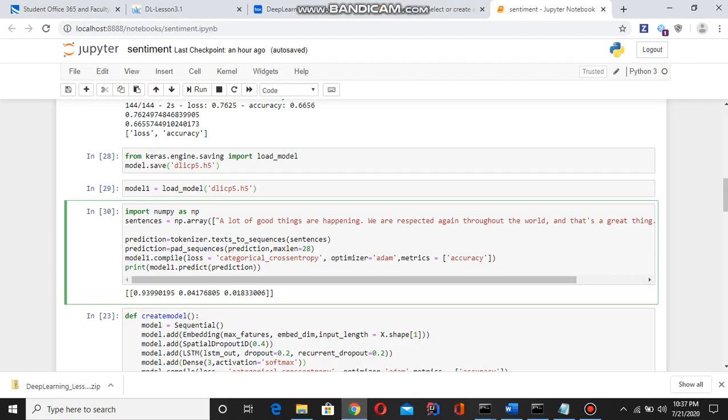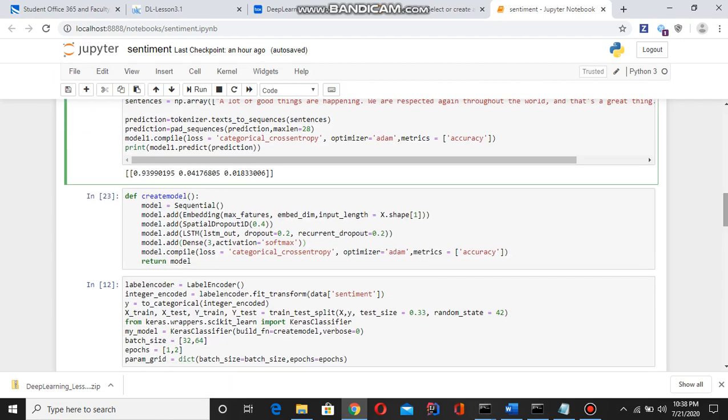After loading, we pass the sentence. This is a sequence of many words, and we pass it and try to predict whether that sequence of text is positive, negative, or what kind of outcome. We take the prediction after converting to sequences, pass that sequence, and check with the model what type of outcome it is.